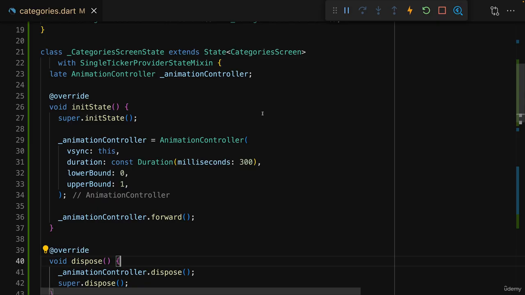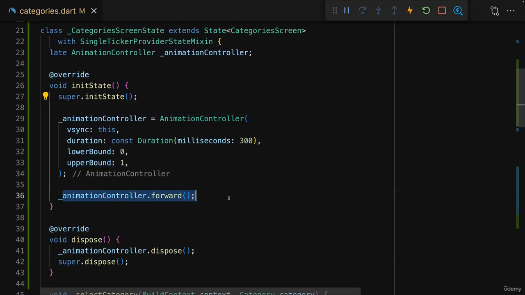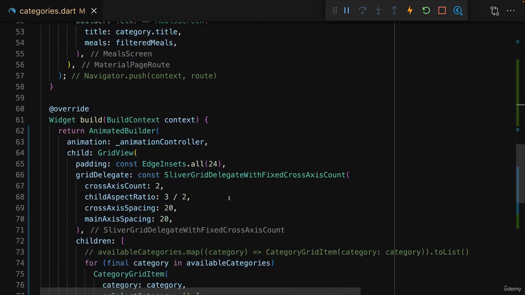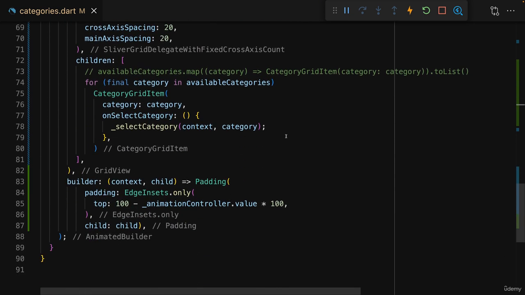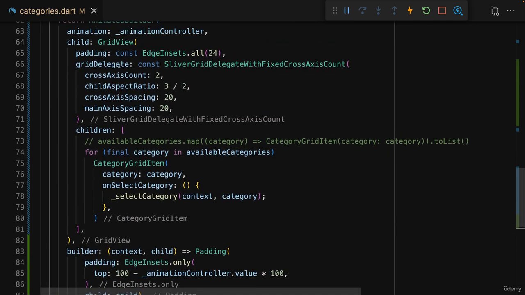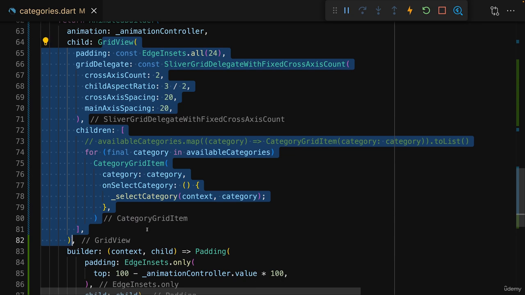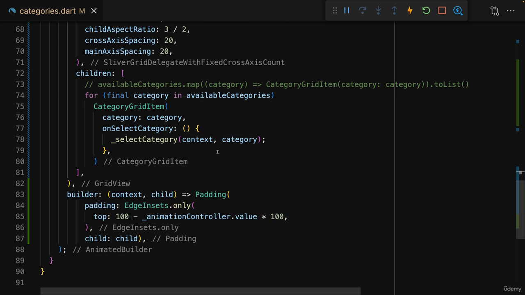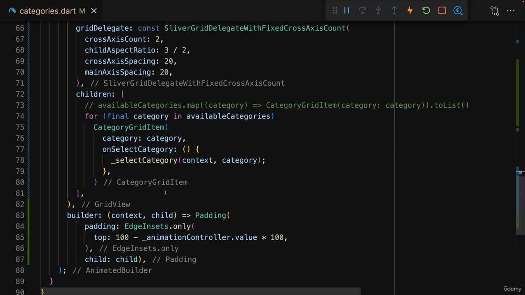So that's how you can add explicit animations: by adding such an animation controller, configuring it, starting the animation, and then also controlling what should be animated, for example, the padding. And here, as mentioned, we're also using the performance optimization of putting the content that should be part of the animation, but which should not be rebuilt because its values don't change, into the separate child here, so that it's included in the animated content but not rebuilt, which helps us with improving the application's performance.